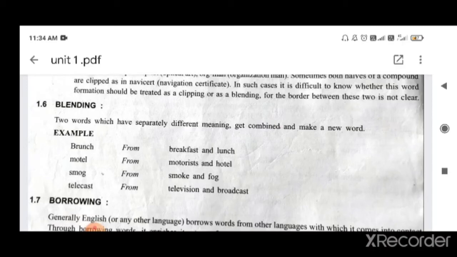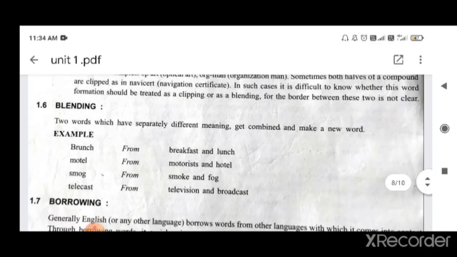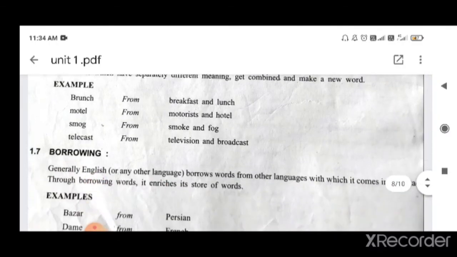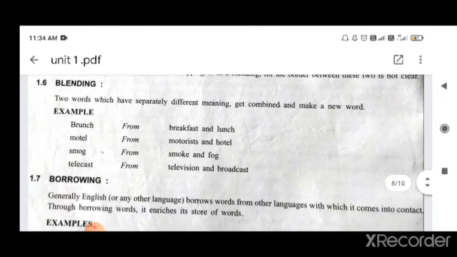Two words which have separately different meanings get combined and make a new word. So it is the process of making a new word from two different words. So that is called blending. We blend.